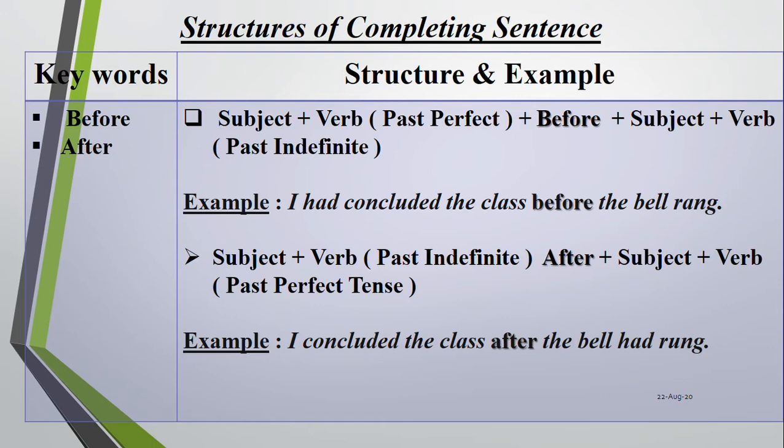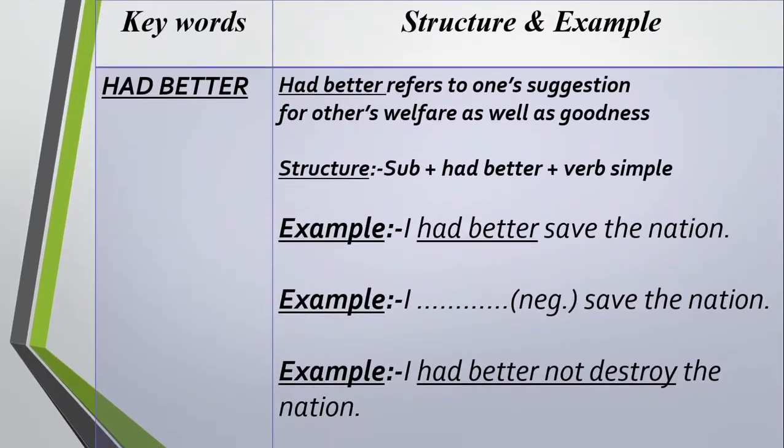Whenever we use before, the structure of past perfect will be placed before, and past indefinite after. And in the usage of after, before after you have to use past indefinite, and after that you have to use past perfect.